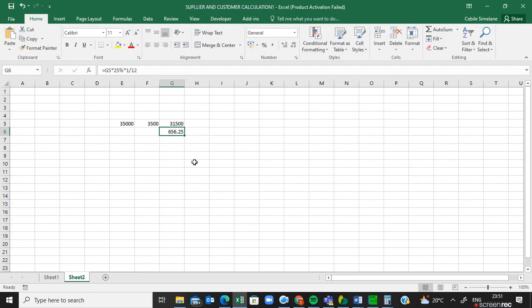That amount is 656. And then they said you must round off to the nearest 10. So if we round up to the nearest 10, we are going to get 660. So the amount will be 660.